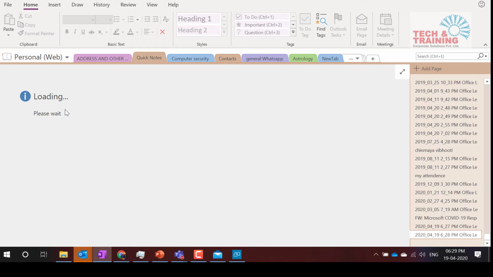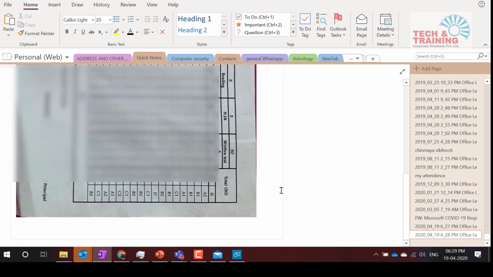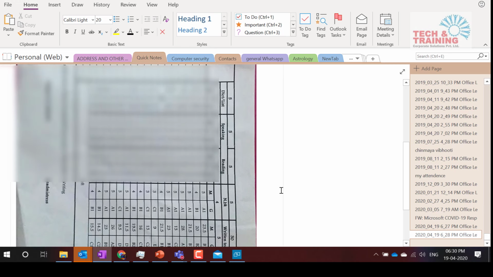So friends, this is how I take the OneNote on mobile. This is how I can manage all my notes. So once the syncing is complete, you will see that note coming over here. It is still loading and it's C628. So this is some the mark sheet of all the students.